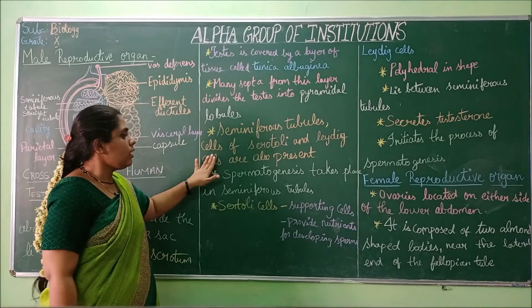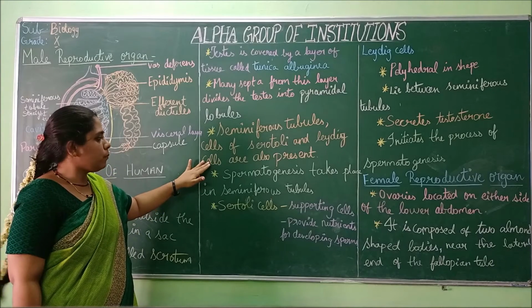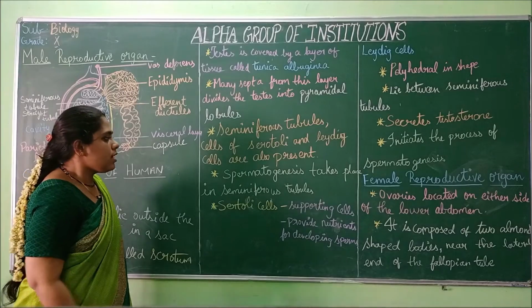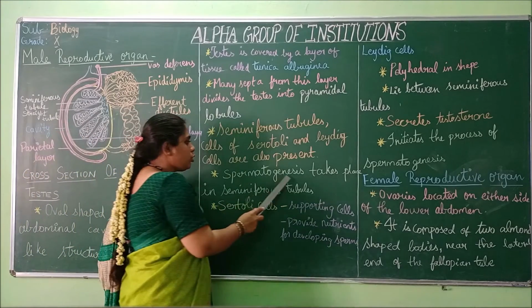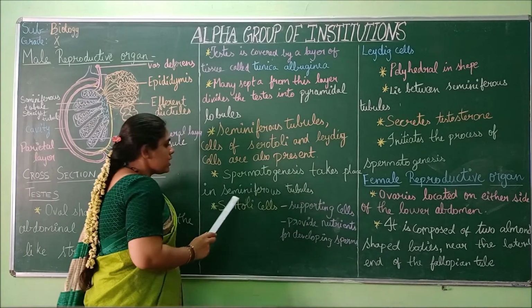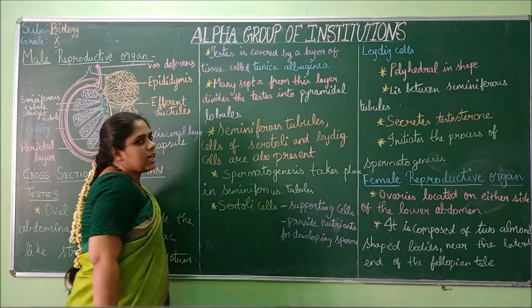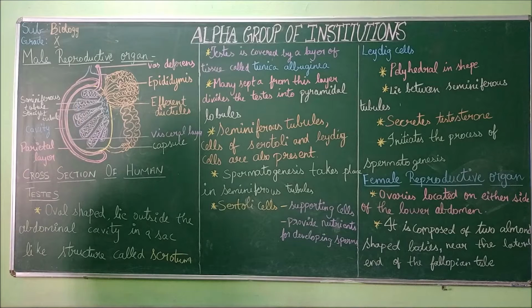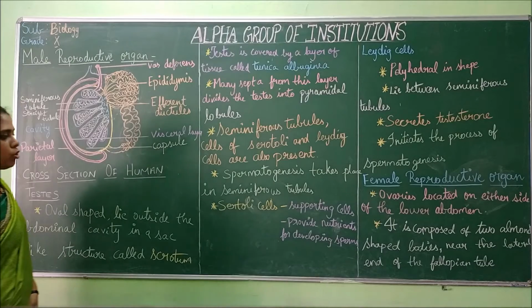So these are some of the parts present in tunica albuginea and the characteristics. Next, spermatogenesis takes place in seminiferous tubules. Like I said before, spermatogenesis is the production of spermatozoa. These sperms are being held in the seminiferous tubules.